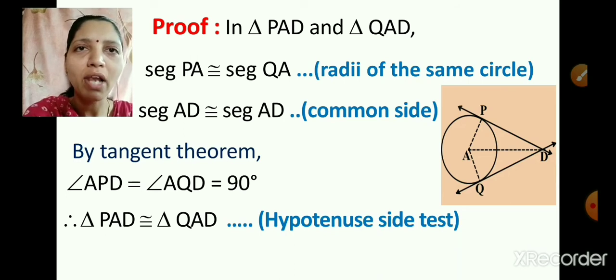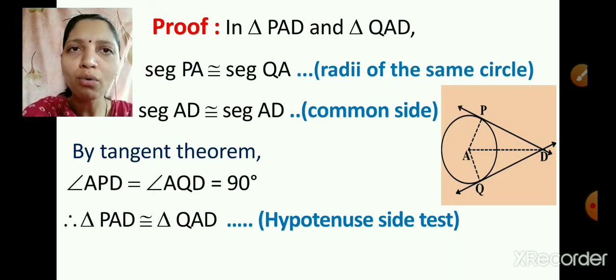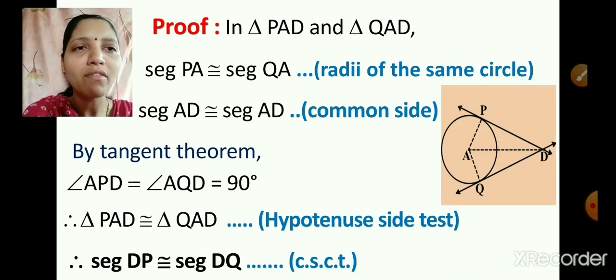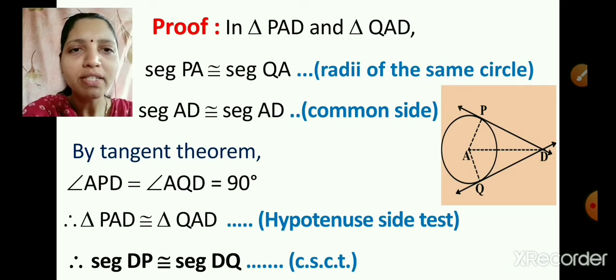In the similarity lesson we have learned the tests of similarity. In the same way we have tests for congruence, which you have also learned in the previous classes. Here we have applied the hypotenuse side test because this is a right angle triangle. Therefore we can say segment DP is congruent to segment DQ. The reason you will write is corresponding sides of congruent triangles. So hence we have proved the theorem. I hope you all have understood this theorem.